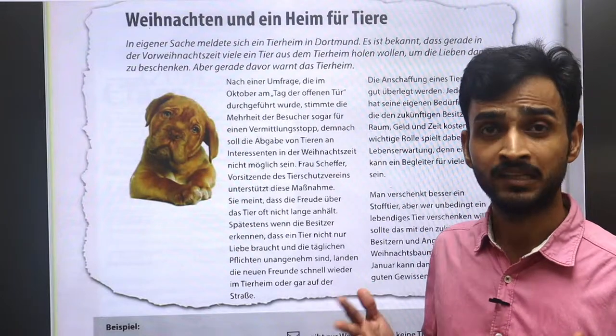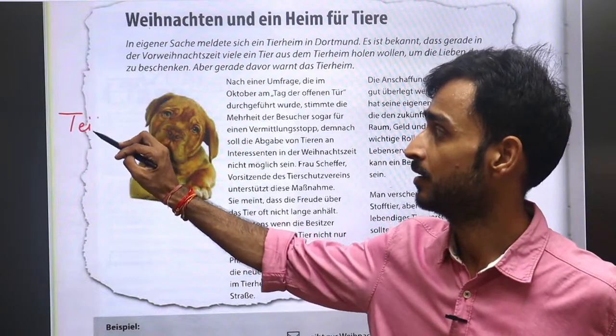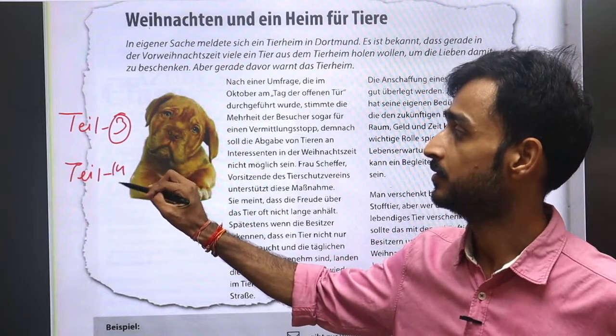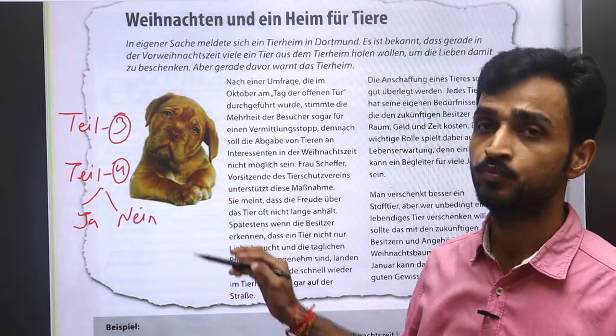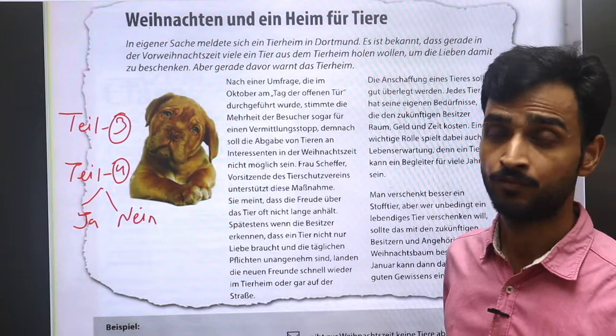And then we have Teil 3. There is an advertisement in Teil 3. And then Teil 4, it is Ja, Nein, Frage. It means there is a statement and you have to find out whether these persons are in favor of or against the statement. Very carefully we have to find out.